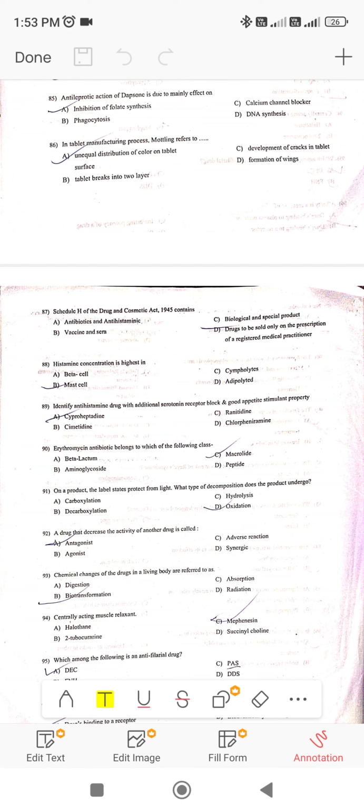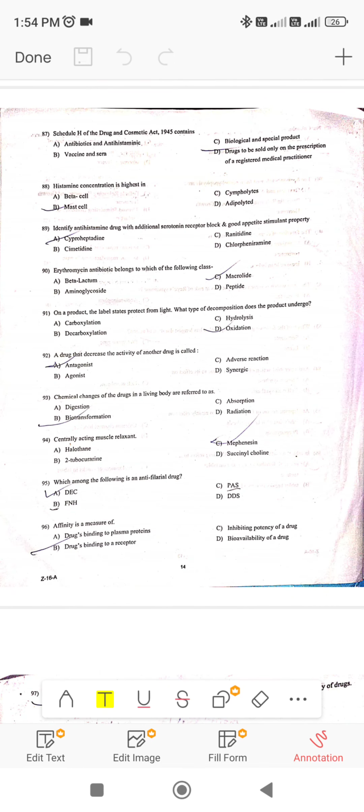Next, again pharmaceutical jurisprudence question, schedule H drugs are to be sold only on prescription of registered medical practitioner. So antibiotics, antihistaminics, vaccines and sera. Schedule H means what content? Next, histamine concentration is highest in mast cell. Next, identify the antihistaminic drug with additional serotonin receptor block and good appetite stimulant property, that is cyproheptadine.